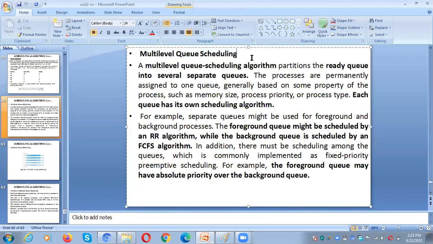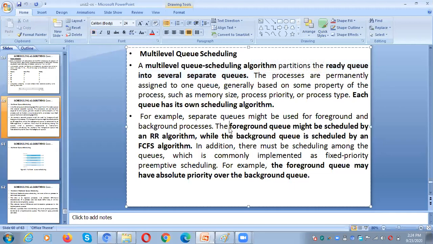That means up to now there is only one queue, that is called the ready queue. From the ready queue, we are assigning the CPU to only one process among the many processes. For example, in the ready queue, you have three processes. Among those three processes, only one process will get the CPU. But multi-level queue scheduling means the ready queue is partitioned into several separate queues. The processes are divided into different categories and those processes are kept in different queues. Each and every queue has its own scheduling.